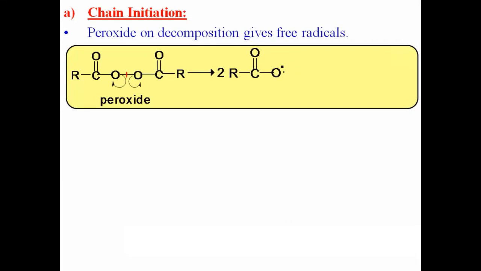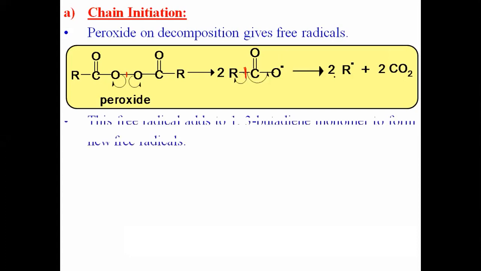This is quite unstable, therefore it again undergoes decomposition. Here this bond undergoes breaking. One electron goes towards carbon, the second electron goes towards the alkyl group. Now the alkyl group acquires an unpaired electron. This unpaired electron of carbon and the unpaired electron of oxygen form a double bond between C and O. Thus there is formation of CO2, carbon dioxide. The byproduct is carbon dioxide and we get the free radical. This is the first step.